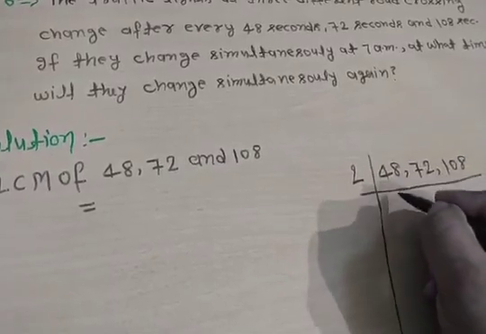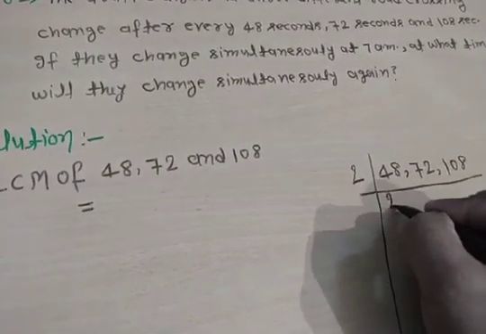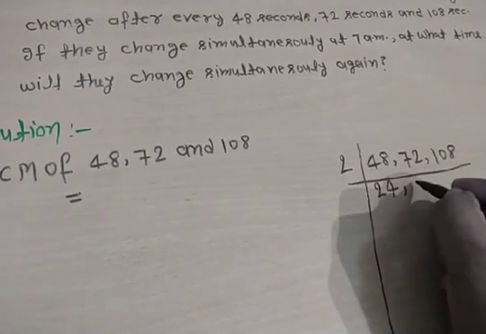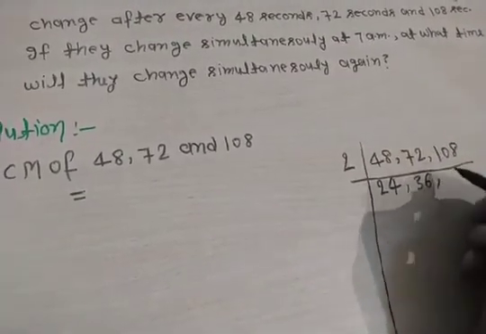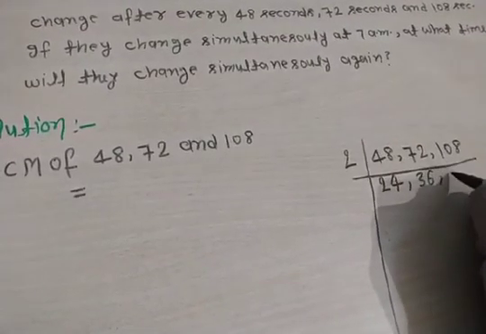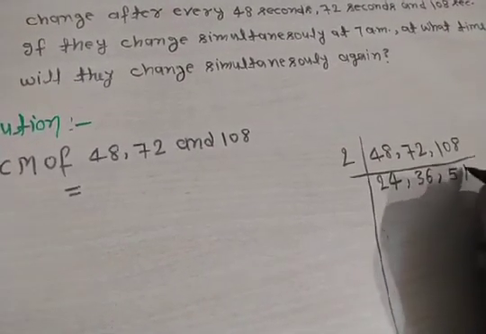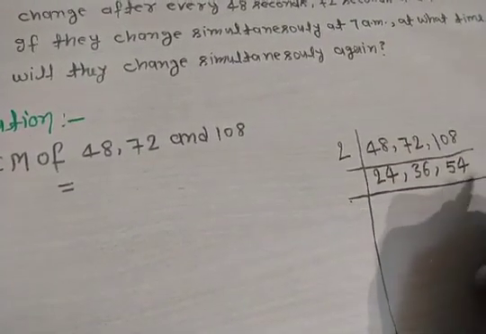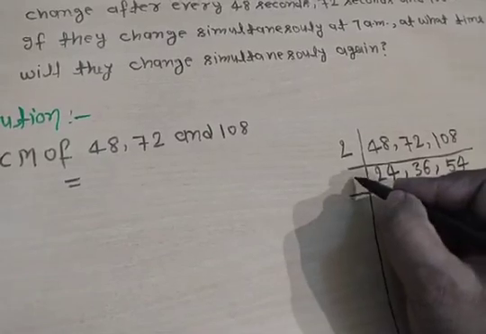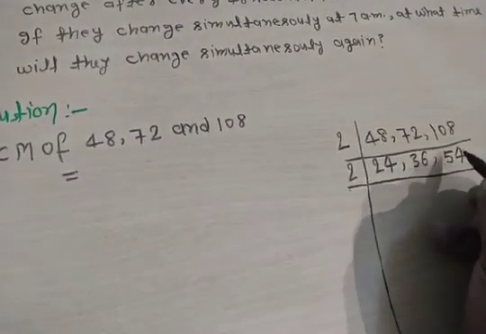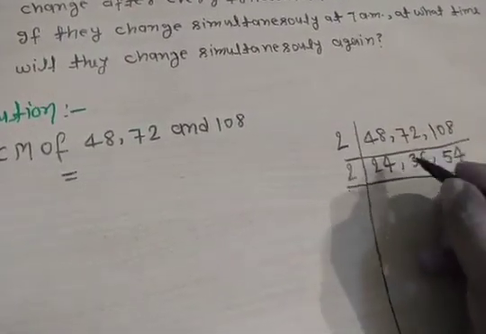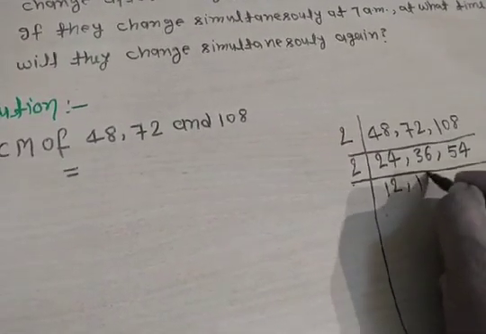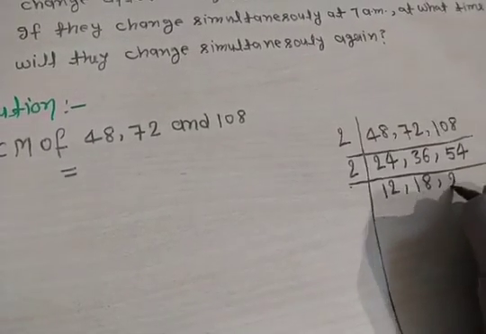So 2 divides 48, 24 times, and 72, 36 times, and 108, 54 times. Now we again select the smallest prime number. This is 2, because 2 divides these three numbers. So here we obtain 12, 18 and 27.